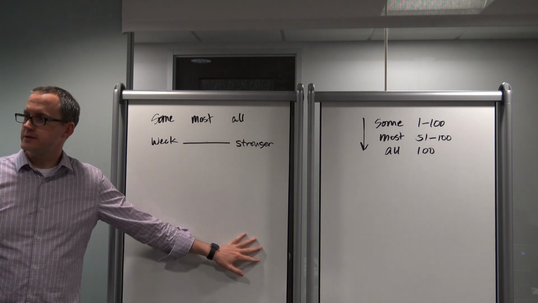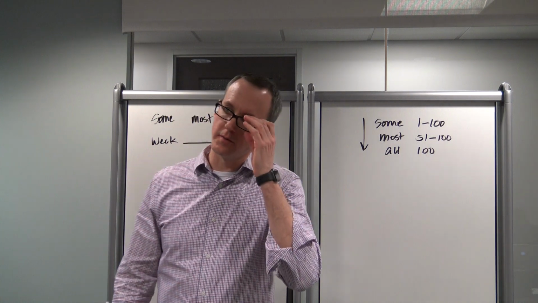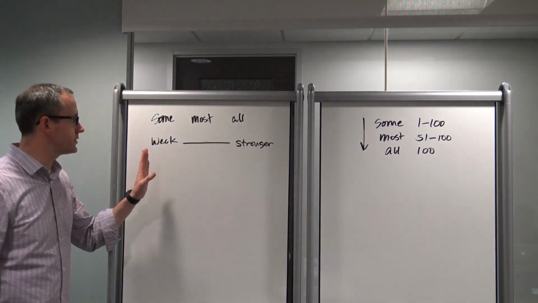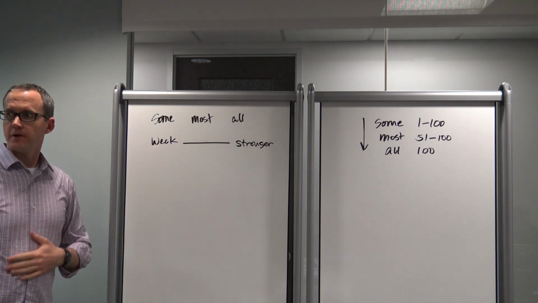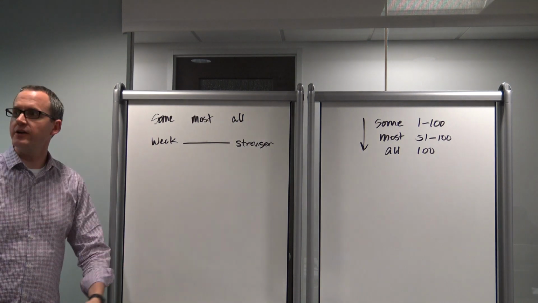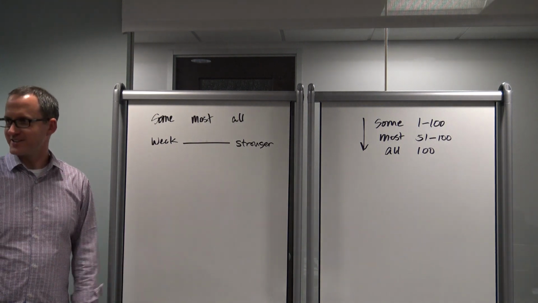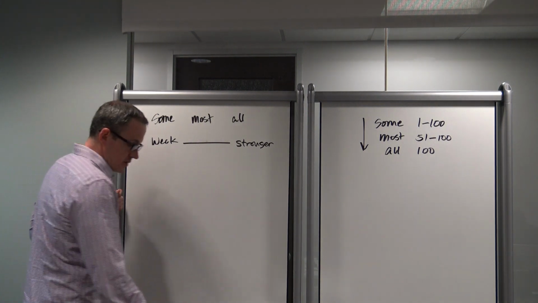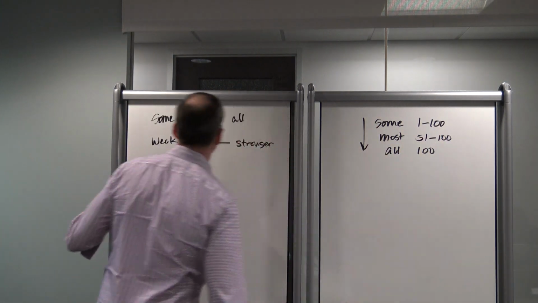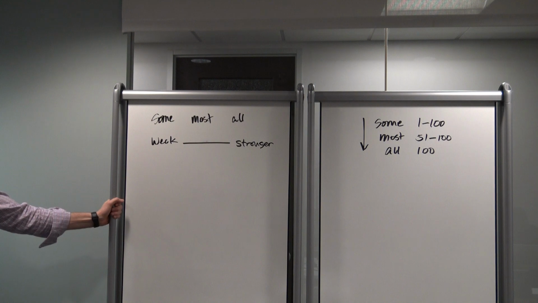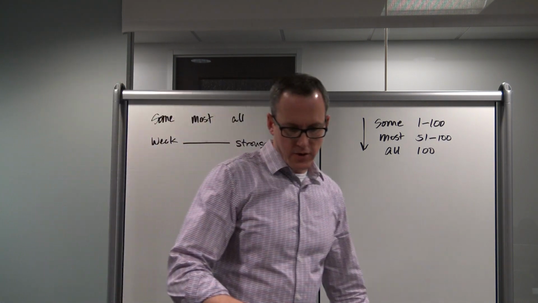Any questions about any of this? I had one I wasn't sure about. Sure. Many. Oh yeah, that's going to go under some because it's subjective. Many of us are angry. We don't know how many. It could be more than half. That's the thing: some can be anywhere from 1 to 100, but we just don't know for sure. Any other questions? Okay. That's some versus most versus all.